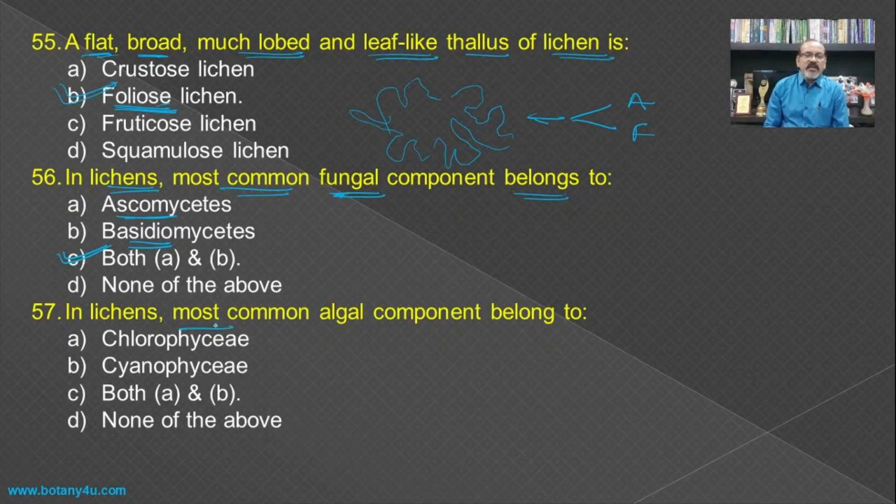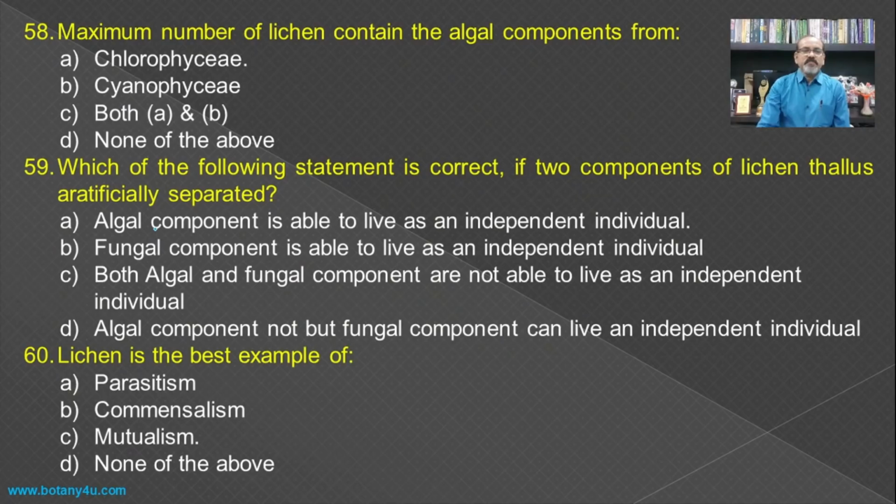In a similar way, the most common algal components belong to the members of the classes Chlorophyceae and Cyanophyceae, which are present in the lichen, and hence both A and B become the answer for this question. The maximum number of lichens contain algal components from.